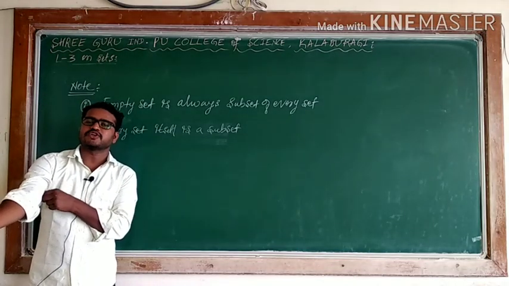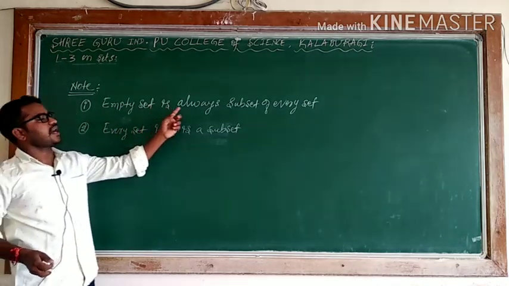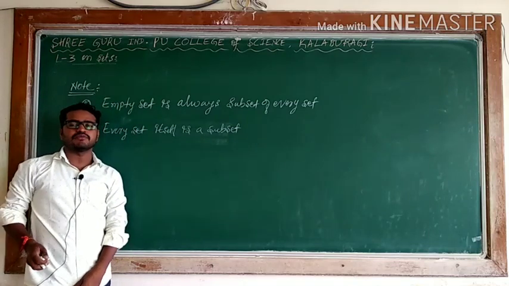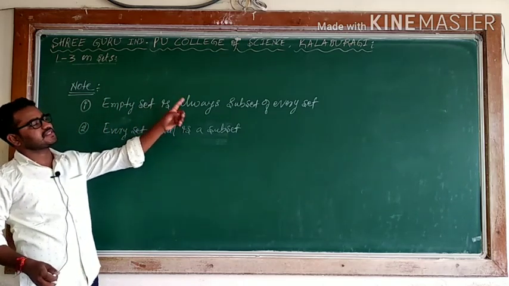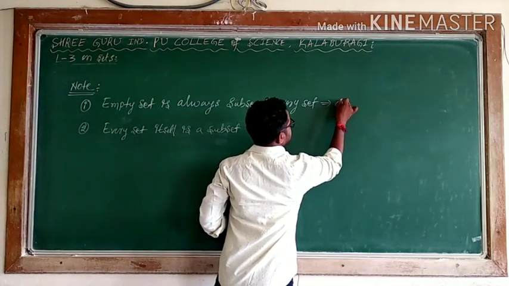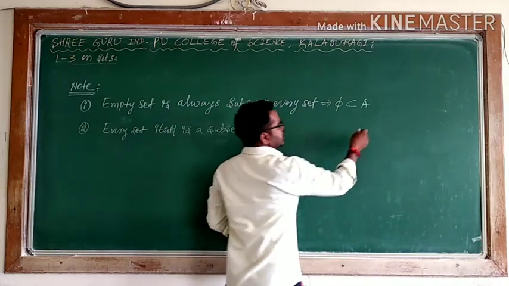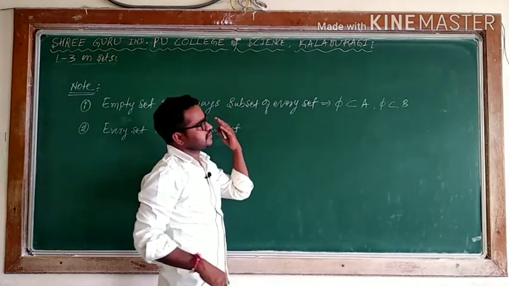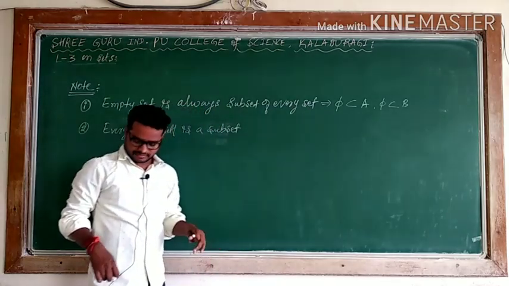Knowing the subset concept, we can say two things. The empty set is always a subset of every set, because without writing any element it will be empty. So we can say that the empty set is always a subset of every set. It implies the empty set is a subset of A if A is a set, or you can take the empty set as a subset of B if B is a set. For any set, every time we can say that the empty set is always a subset of the set.